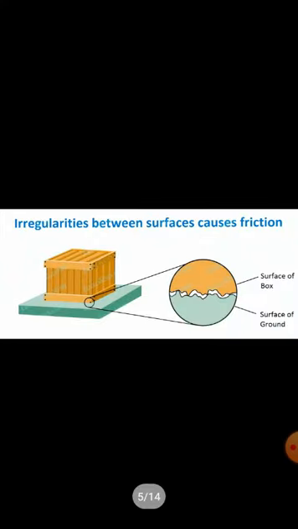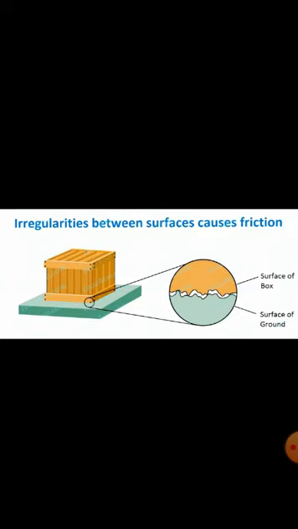How does this force of friction arise? Friction is caused due to the irregularities on the two surfaces. Even though some surfaces look smooth, they will have a large number of minute irregularities, which may not be observed by our eyes.